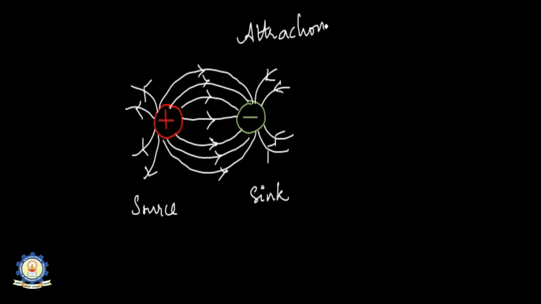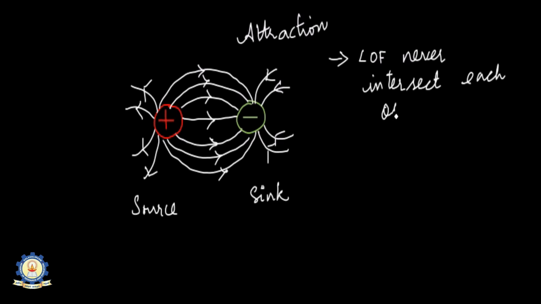Because of the attractive nature, the lines of force start from the positive and end in the negative. So this is the lines of force between two opposite charges. See how you get curvy lines, and also there are some lines on the left and right side. So this is the illustration of lines of force when two unlike charges are placed nearer to each other. This shows the concept of the attractive force. Hope this illustration is very clear to you. So once again we are marking SS, that is source and sink.